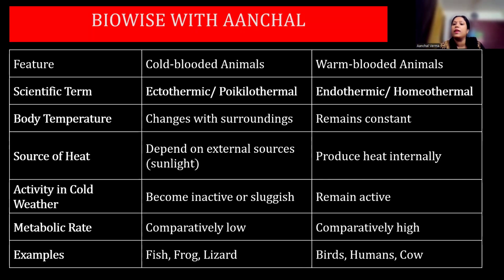Next one is cold-blooded and warm-blooded animals. Ectothermic, poikilothermal: temperature changes with the surroundings, depends on external sources like sunlight, becomes inactive and sluggish in cold weather, comparatively low metabolic rate. Fish, frog, lizard, these are all cold-blooded characteristics. Endothermic, homeothermal: the body temperature remains constant, source of heat is produced internally, that is, you can produce heat inside. Then you remain active in all the seasons, comparatively high metabolic rate. Bird, human, and cow are the warm-blooded animals. Always remember, Aves and Mammalia are warm-blooded. Pisces, Amphibia, and Reptilia are cold-blooded.